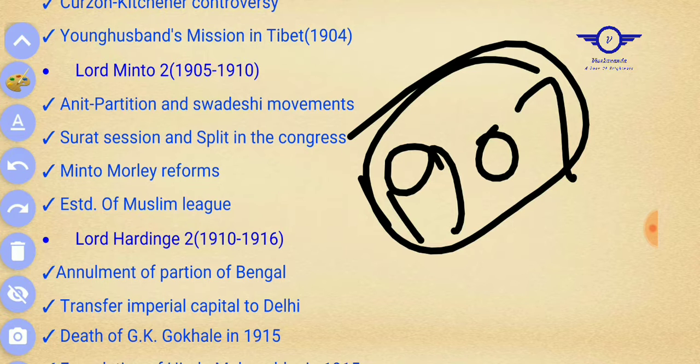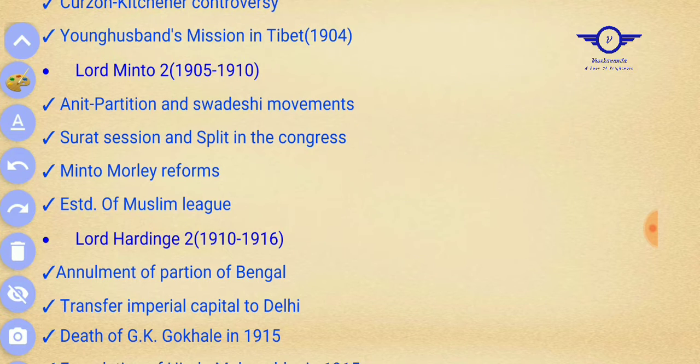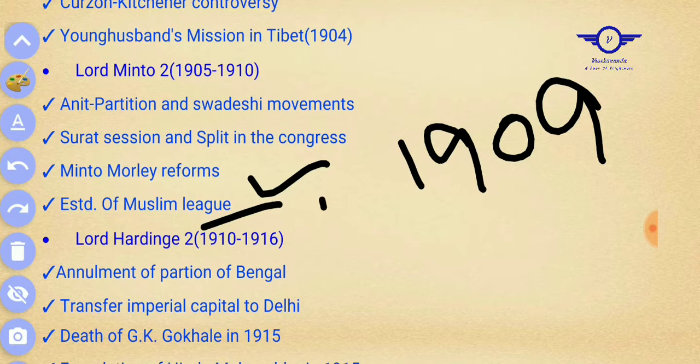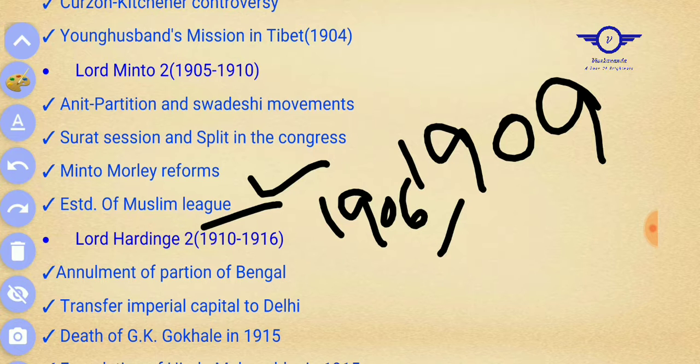Also, parliamentary reforms took place under his tenure in 1909, also known as the Government of India Act, and the establishment of the Muslim League in 1906. So these are the important things under Lord Minto.